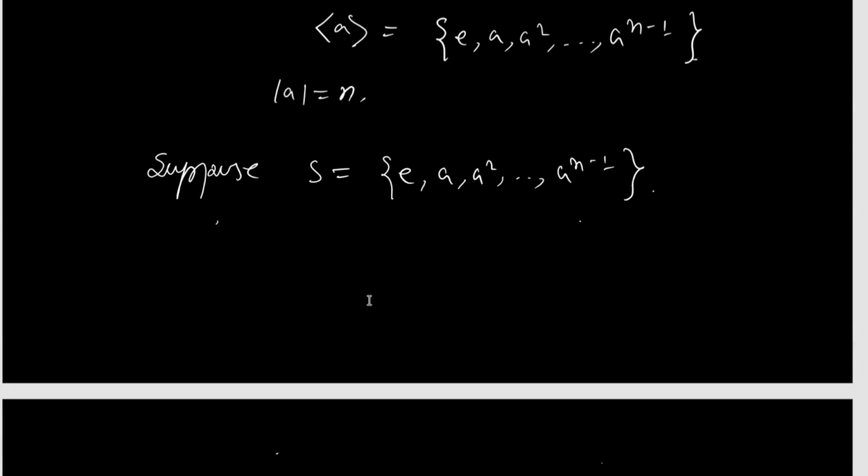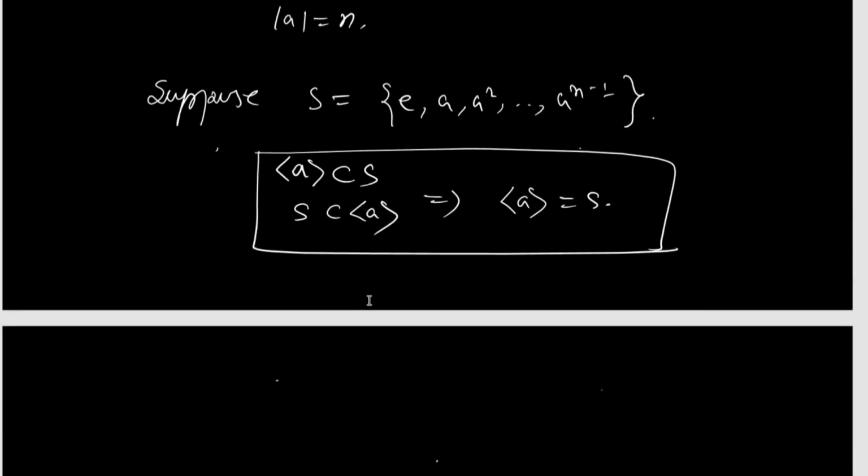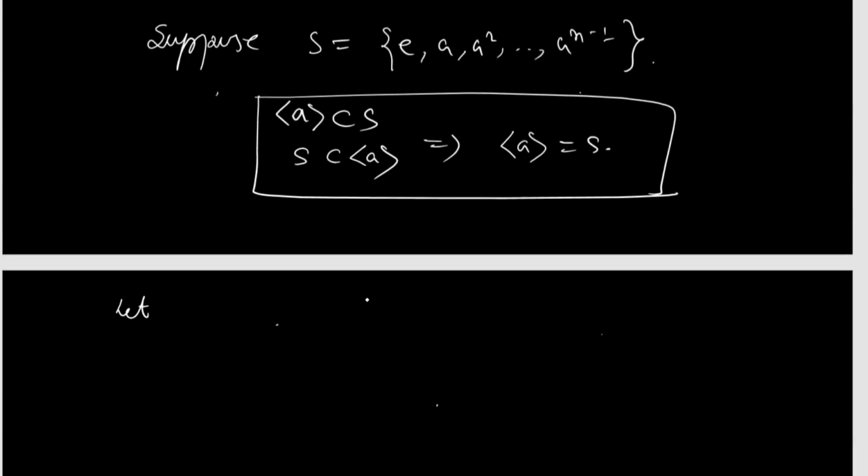Now the idea of the proof is as follows. First we show that the subgroup generated by a is a subset of S and S is also a subset of the subgroup generated by a, then we conclude that the subgroup generated by a equals S. So let any element x belong to S. This implies x equals a^k, where k belongs to {0, 1, ..., n-1}.